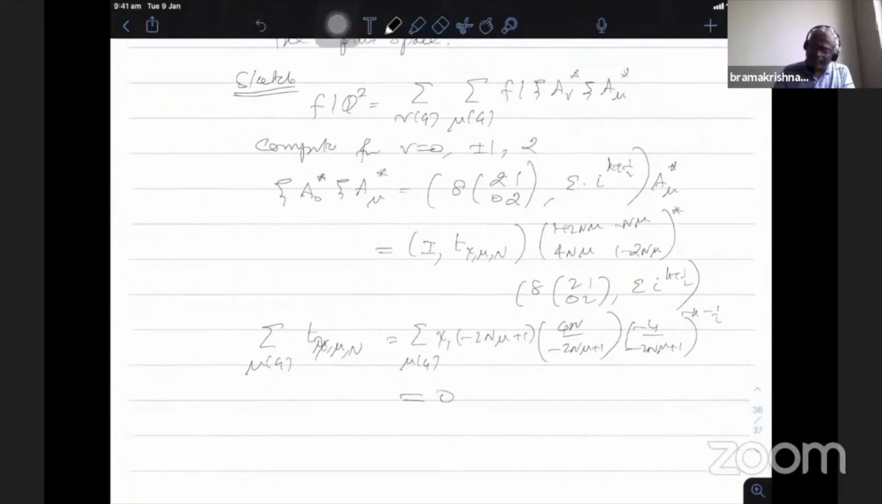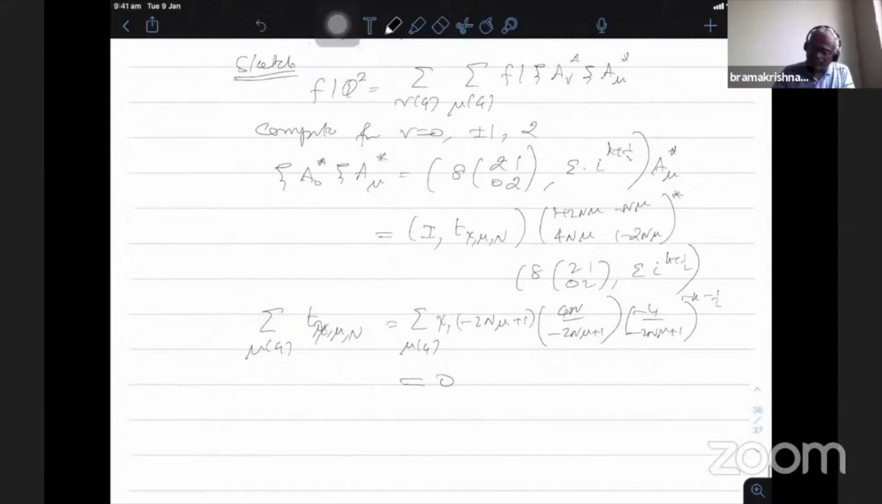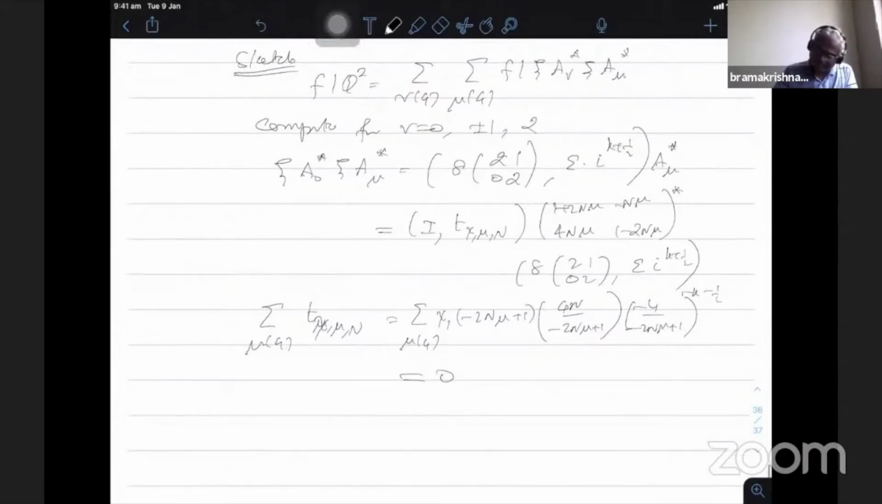Therefore, when I put v equal to 0 and sum over mu modulo 4, because of this computation, if I apply the identity matrix on f and sum over mu, this will become 0. Therefore, I need not compute the other one. Therefore, the contribution coming from v equal to 0 is 0. The next is to take v equal to plus minus 1.